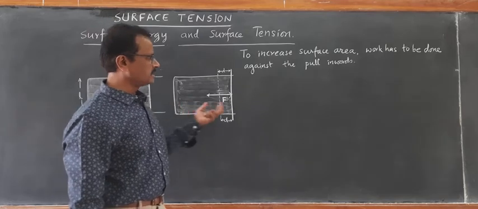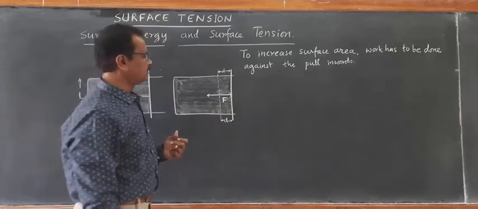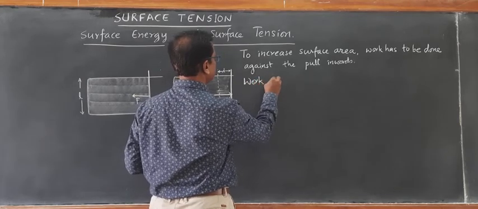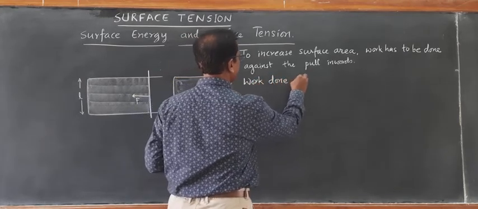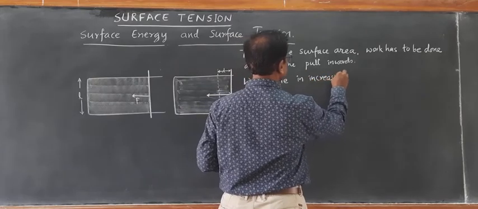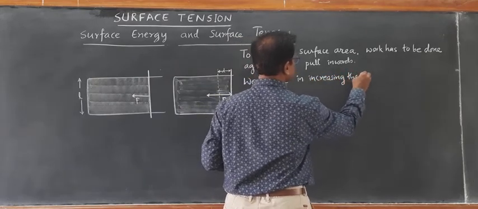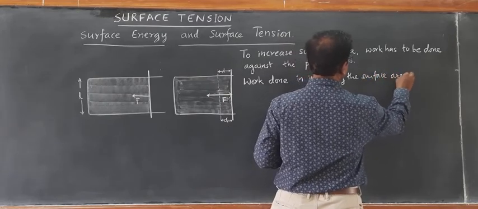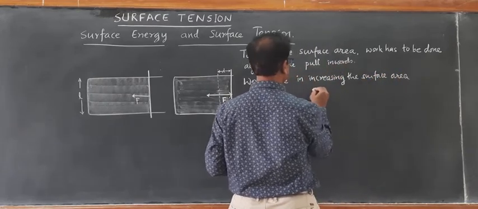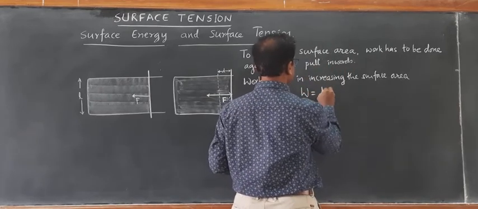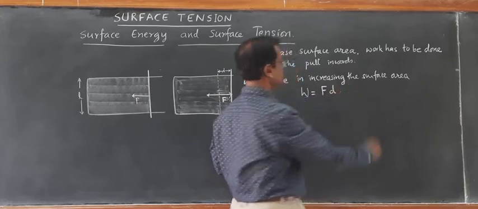So this additional energy, let us calculate. The work done in increasing the surface area is calculated as W equals force into displacement.